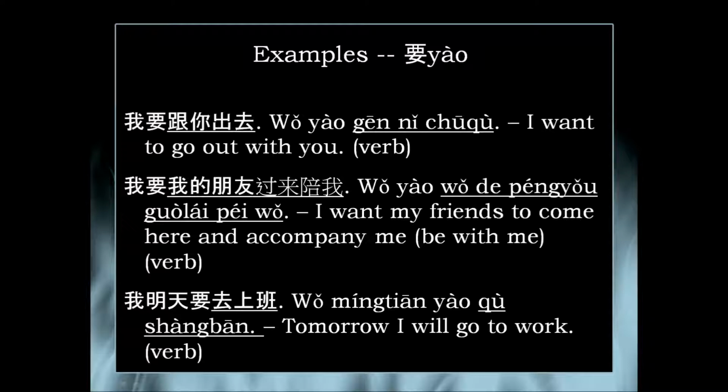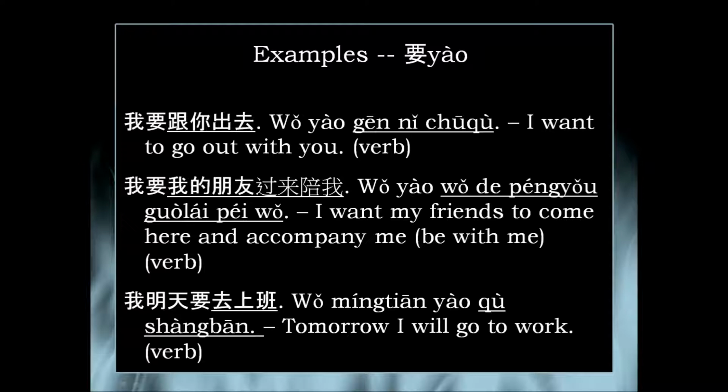And here's an example of how it can mean will. 我明天要去上班. 去上班 is the verb, to go to work. And so in this context, the fact that you say 明天 and you set the time as tomorrow makes it very explicit that this means will. But if you removed 明天 and you said 我要去上班 without the day tomorrow in there, it gets ambiguous.